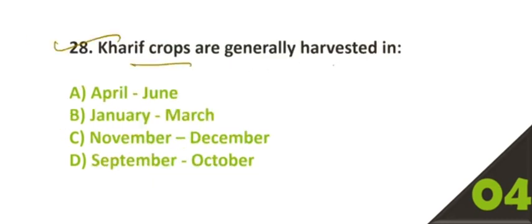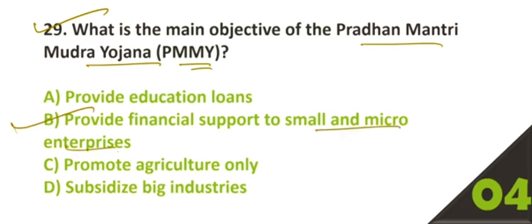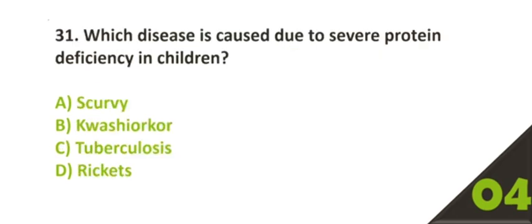28. Kharif crops are generally harvested in? Option number D, September, October. 29. What is the main objective of the Pradhan Mantri Mudra Yojana, PMMY? Option number B, provide financial support to small and micro enterprises. 30. In which year was the Quit India movement launched? Option number B is the correct answer, 1942.